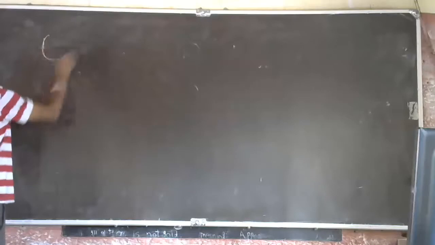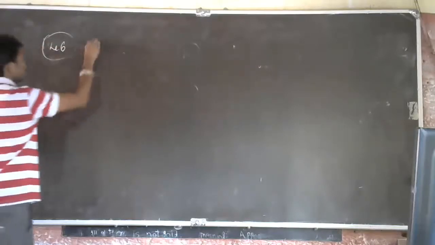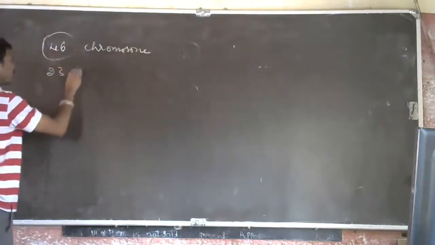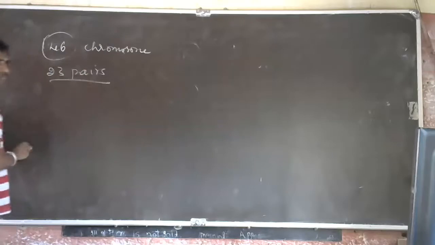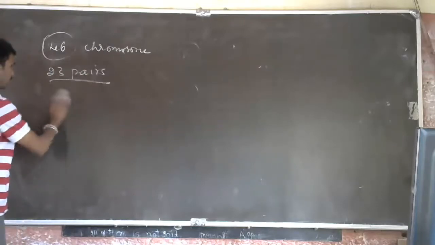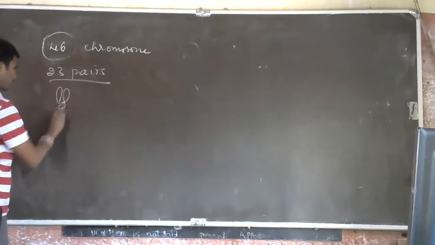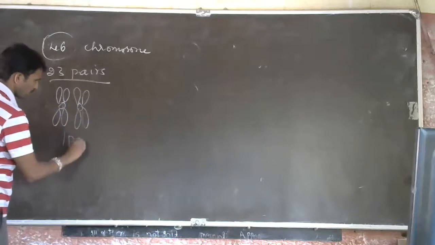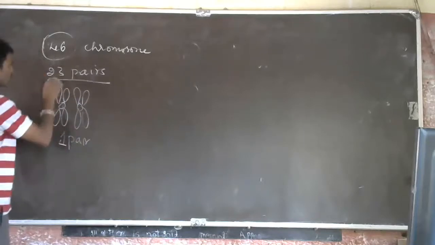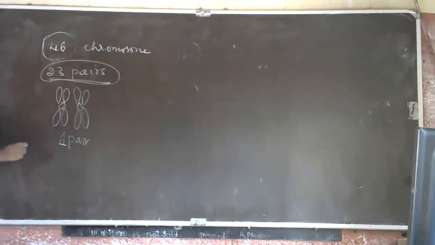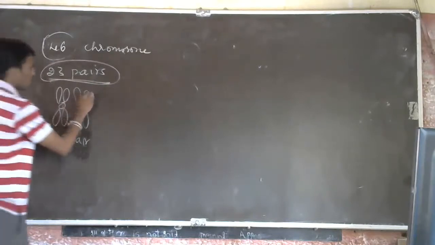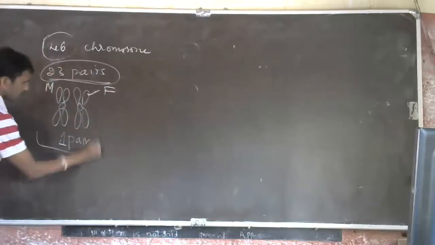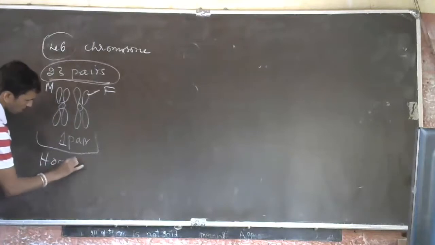See, a human cell has 46 chromosomes. That is 23 pairs. This is one chromosome, this is another chromosome, and this is one pair. Such 23 pairs will be there. One chromosome from father and one chromosome from mother. This is called a homologous chromosome.